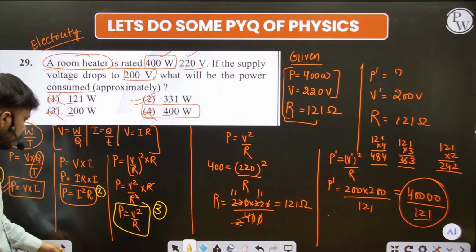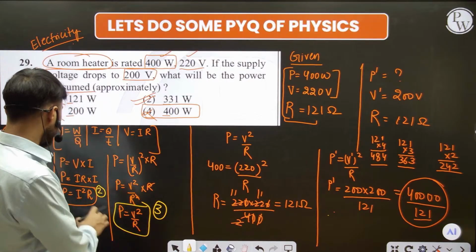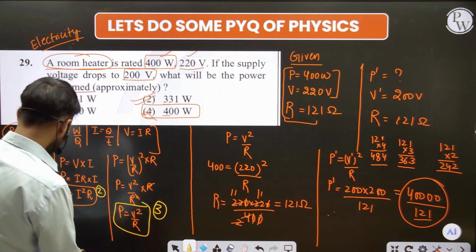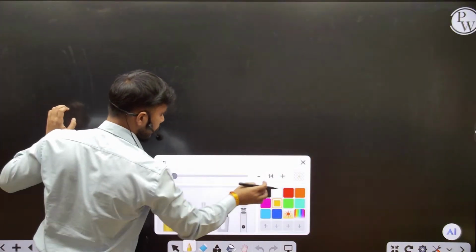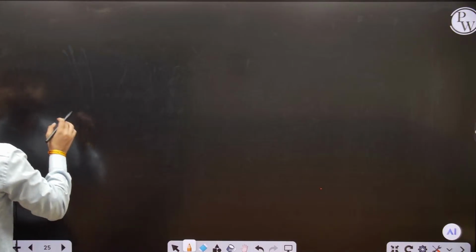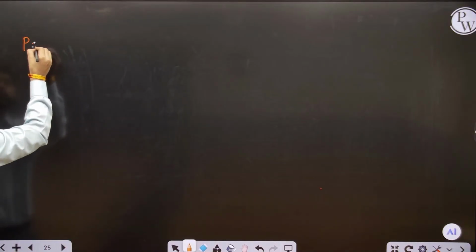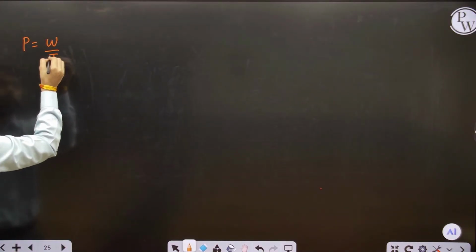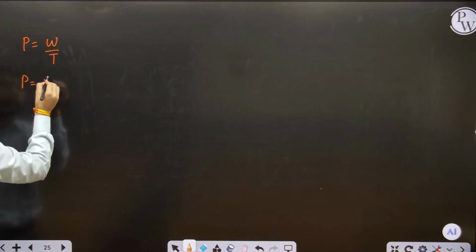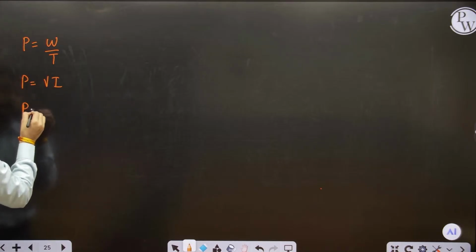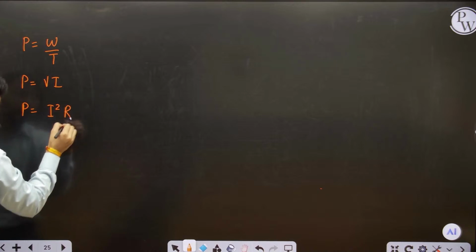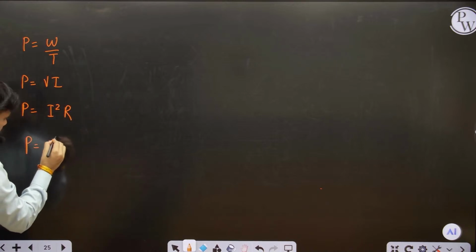Okay, fine. After that, so these are some questions. Okay, and I also told you that I will teach you the energy formulas now in the electricity chapter. So see here, we have the formula P is equal to W, that is work done upon time, and the next formula is VI, and after that we have the formula I square R, and after that we have the formula V square by R.